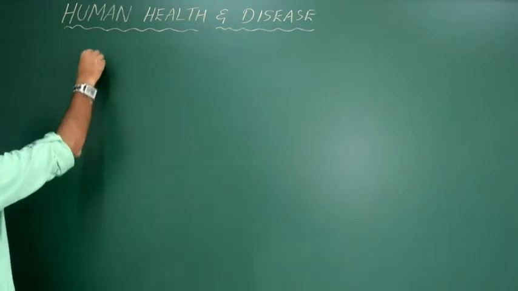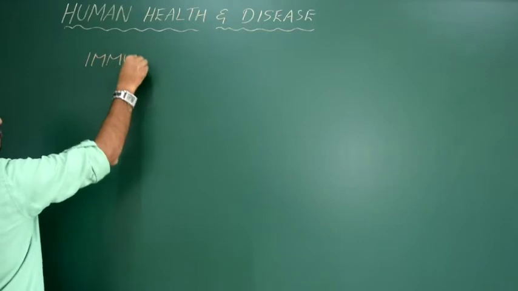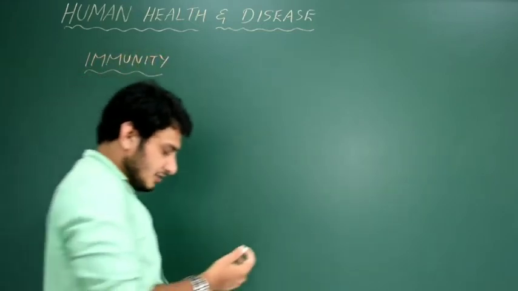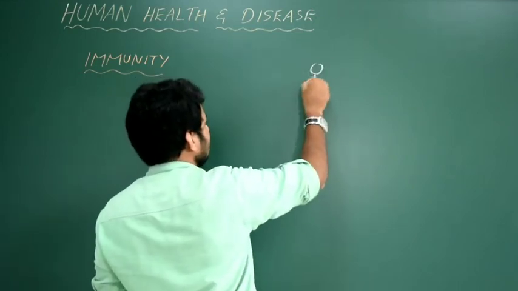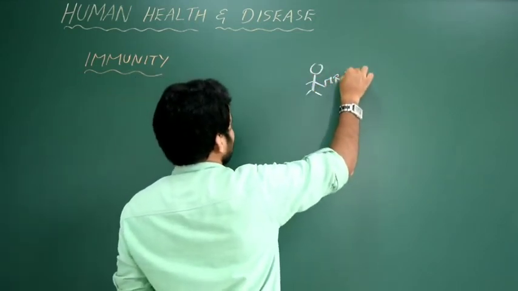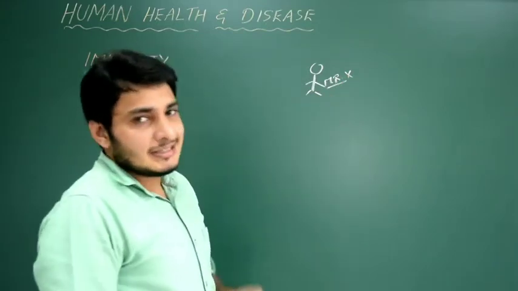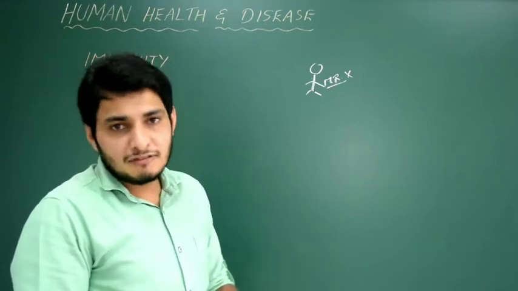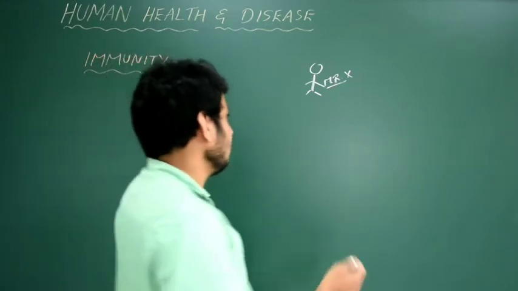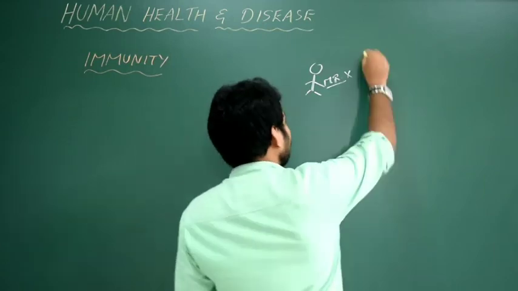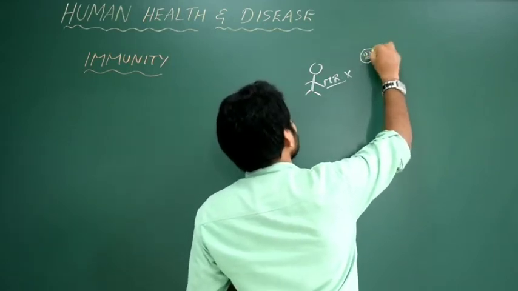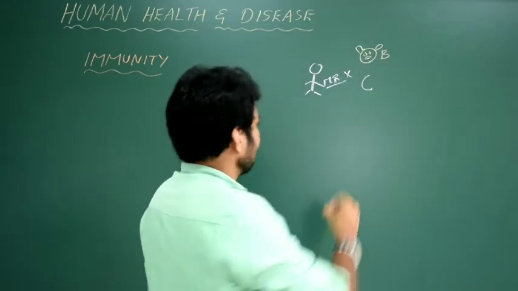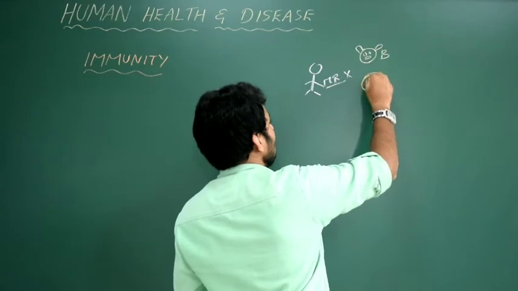First is immunity, very important. So what is this immunity? First I'm going to just draw one person here. So this person is now Mr. X. He is now exposed to different types of particles, which include living and non-living particles present in our environment. Let us say that particle could be a bacteria. So this is now bacteria, and I should use a different color.